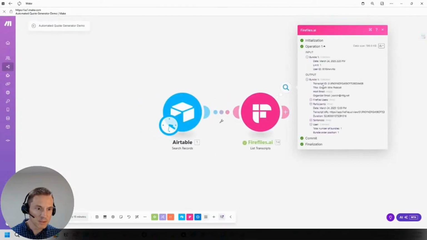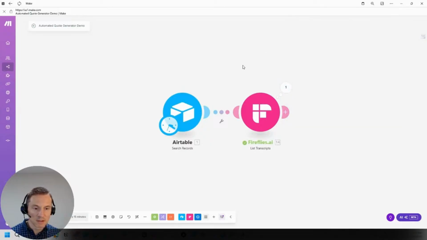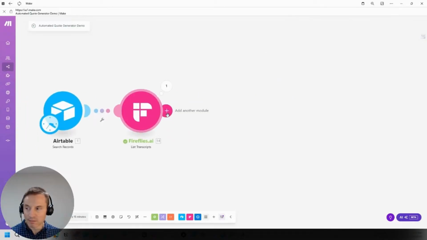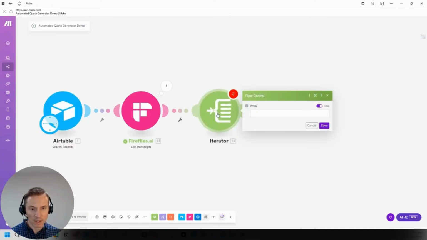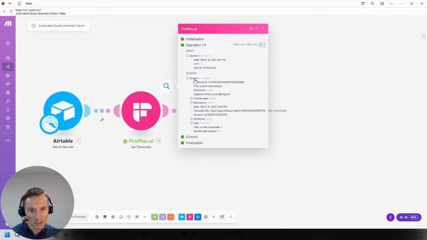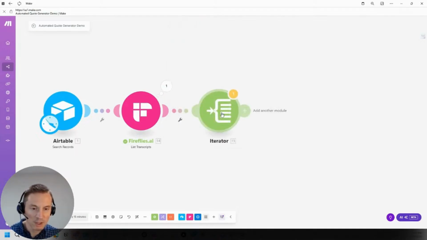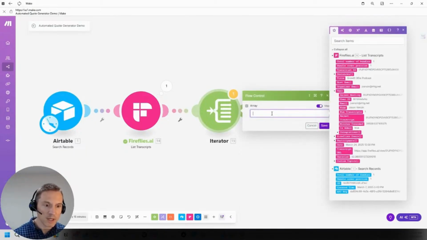There you go. There was a meeting. I was on a podcast. Then, because we're going to get multiple meetings back, we're going to iterate over them. An iterator basically takes an array. If there was more than one meeting, you would see bundle 2, bundle 3, bundle 4. We're going to iterate over those.